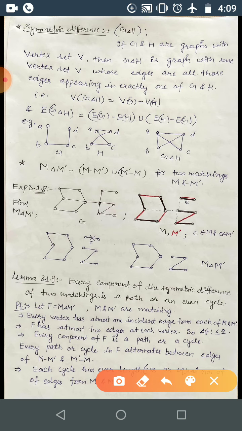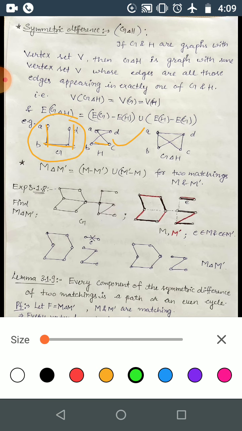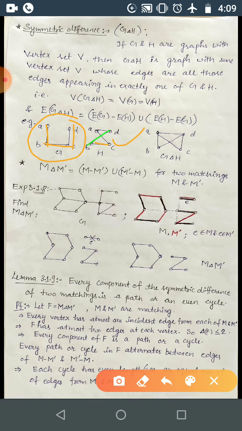For example, you can take G as this graph with vertices A, B, C and D, and H is also with the same vertex set. This one and this one are the edges of G, and here are the edges of H. This is same as G, and other edges will be BD, DA, AC.